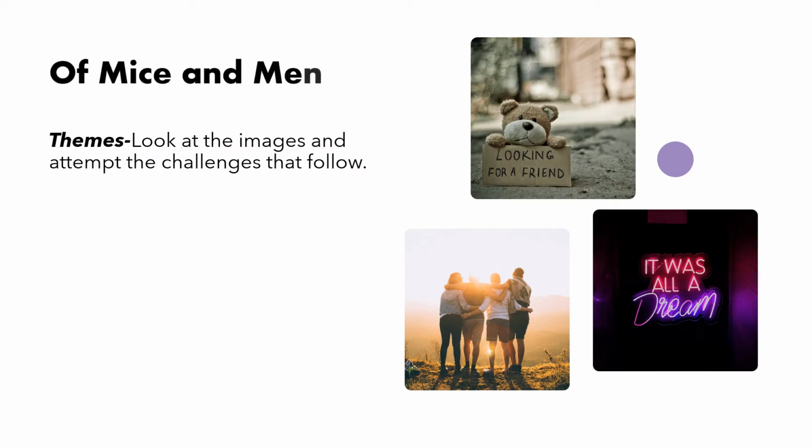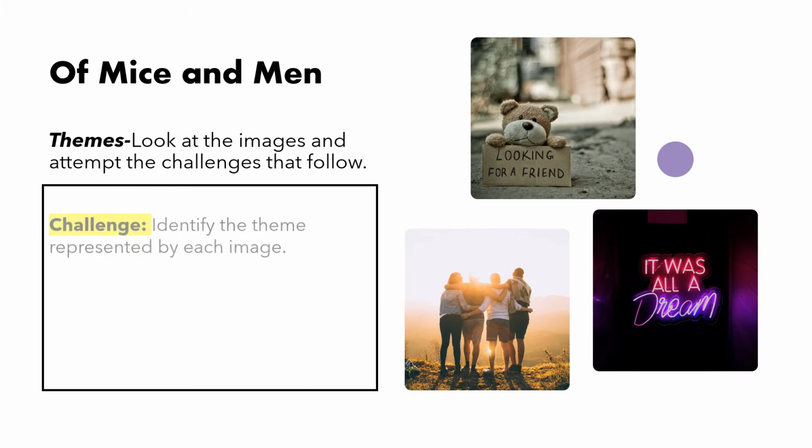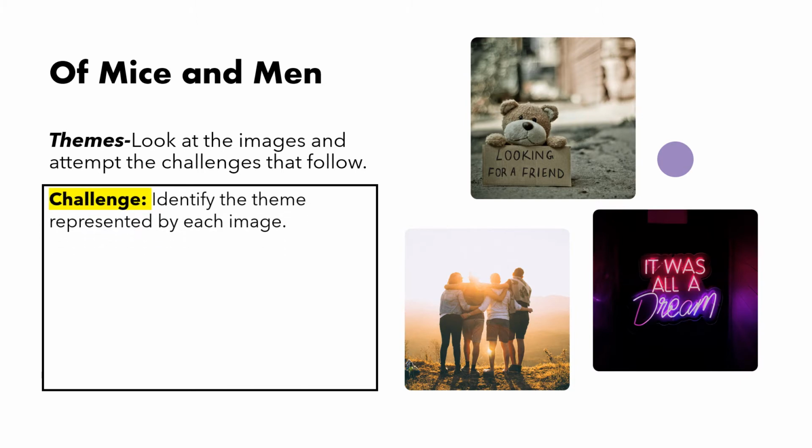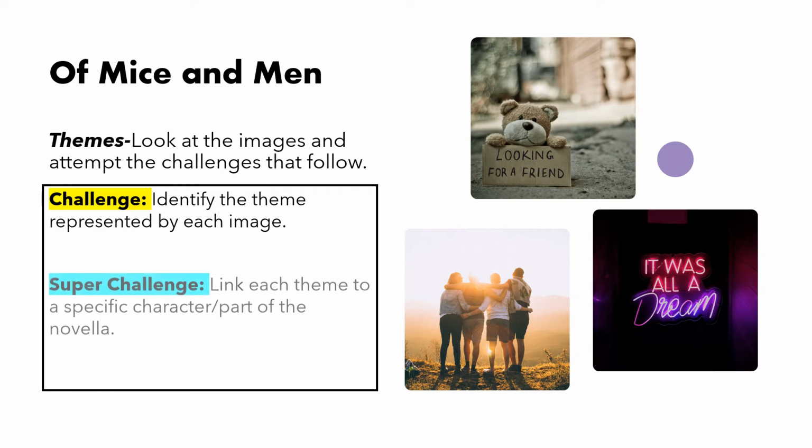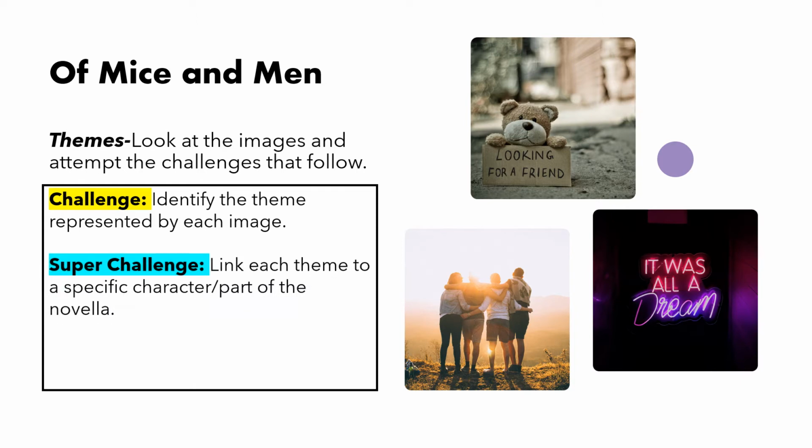Now we're going to look at a few of the integral themes within the novella. If you have a look on the right hand side, we've got 3 images that represent key themes within the novella. The first thing I'd like to do is try to identify the theme represented by each image. We have 3 images, therefore we want 3 themes. The super challenge: link each theme to a specific character or part of the novella.